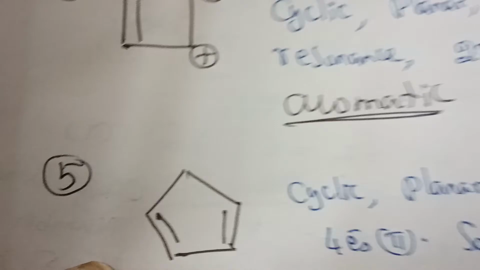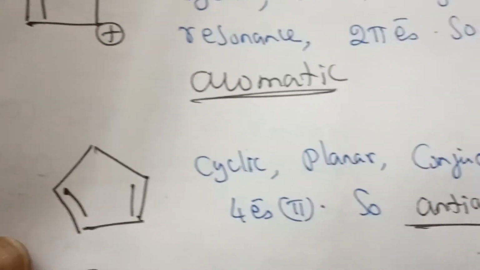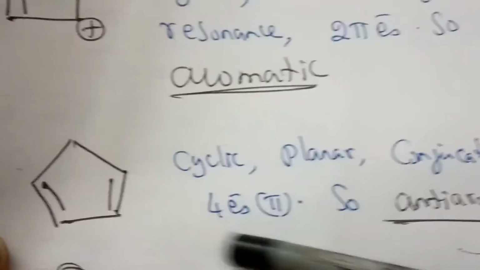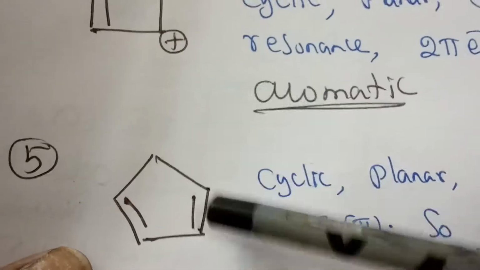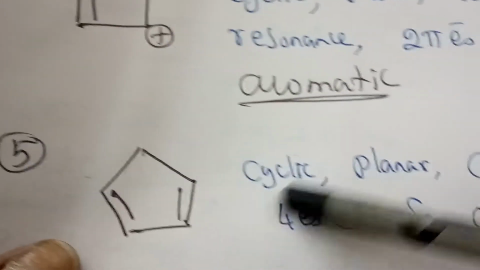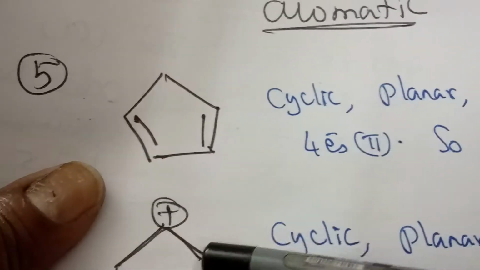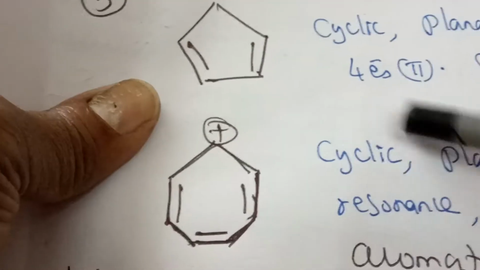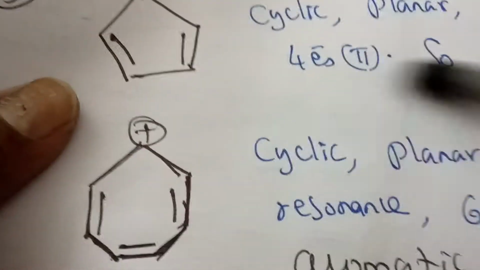Now coming to the fifth example, where you have cyclic, planar, conjugate, but the electrons are only 4, or I can say the number of bonds is 2. It should be 1, 3, 5. It is 2, so it is called anti-aromatic. Next compound: the structure is cyclic, planar. What about the pi electrons? You have 6, so it is aromatic. So now the examples are over.